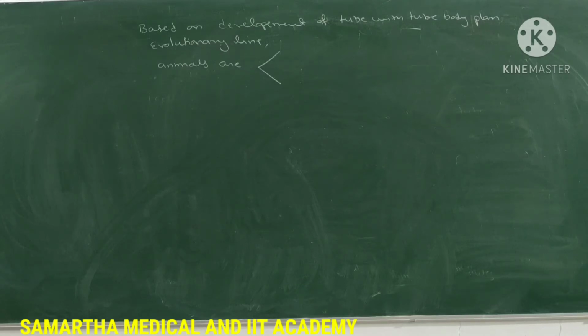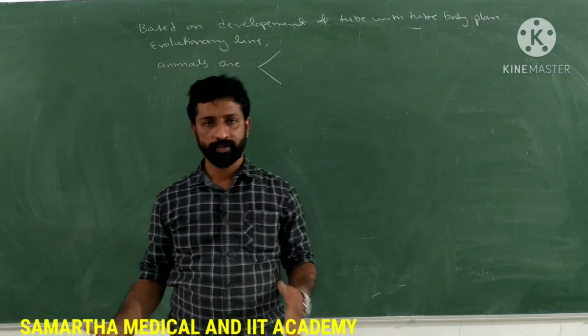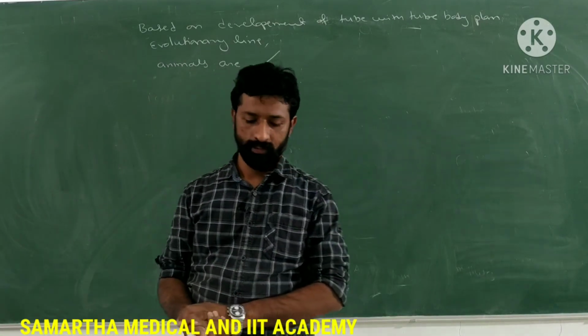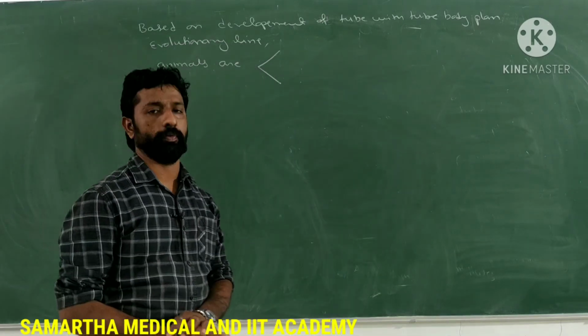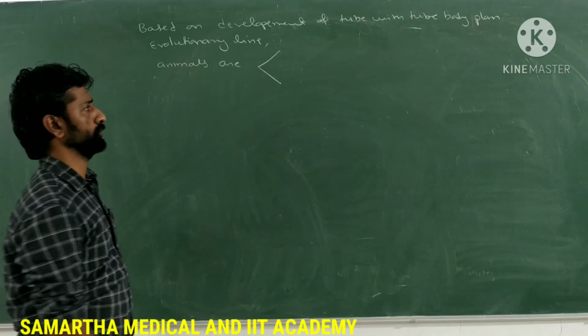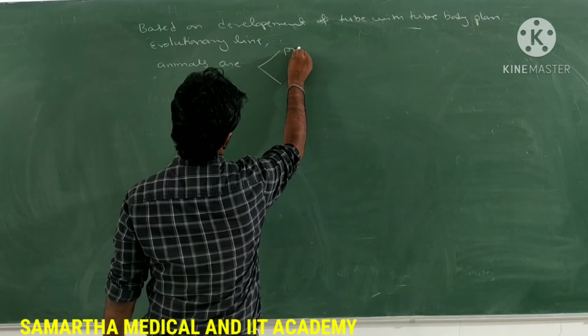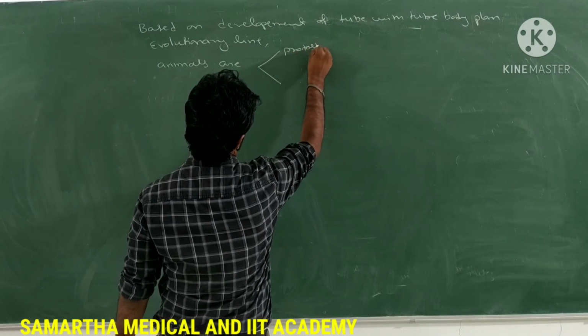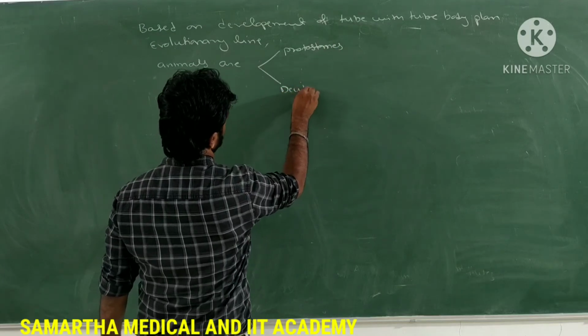Based on the development of the tube within tube type of body plan during evolutionary time, this body plan in animals is of two types. What are those? That is nothing but protostomes and deuterostomes.